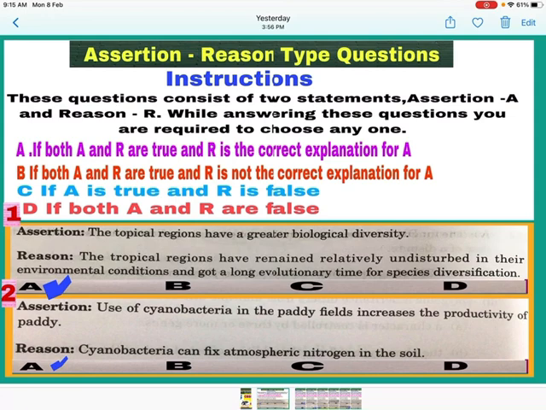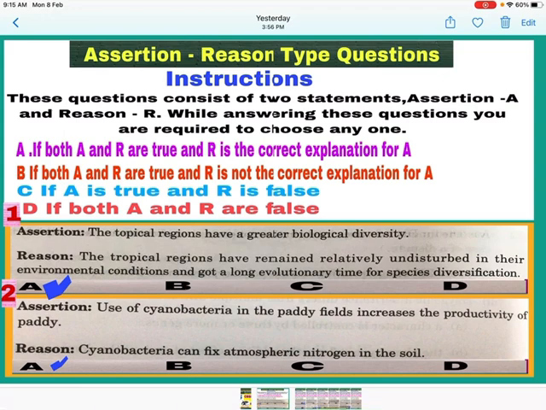Question 2. Assertion. Use of cyanobacteria in the paddy fields increases the productivity of paddy. Yes, it is correct statement. Cyanobacteria helps in increasing the production of paddy. Now see the reason. Cyanobacteria can fix atmospheric nitrogen in the soil. Yes, it is also correct statement and correct reason.